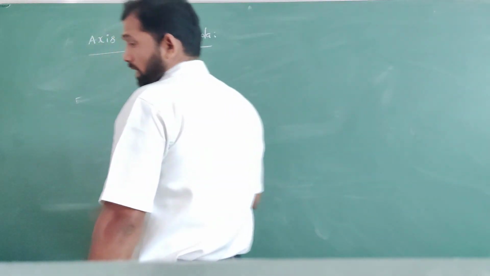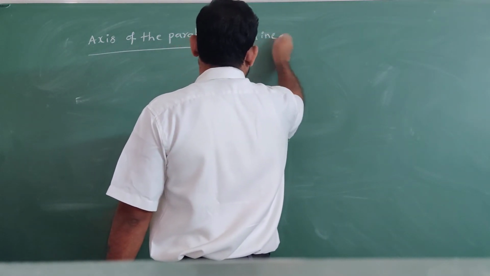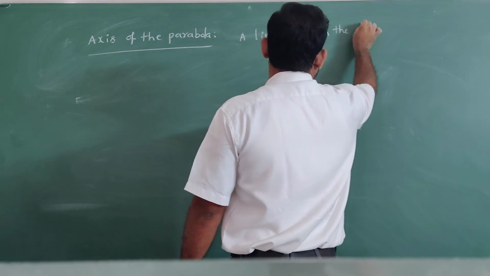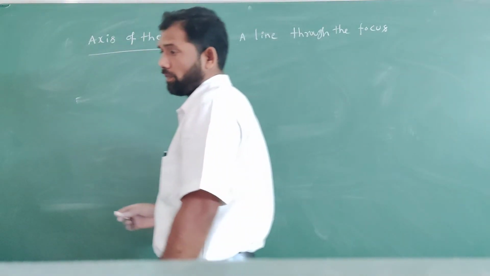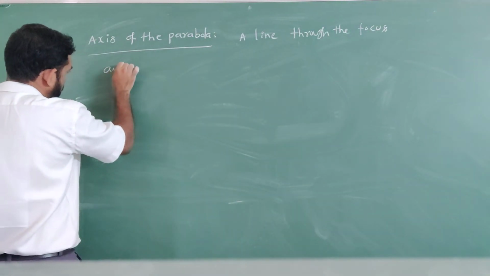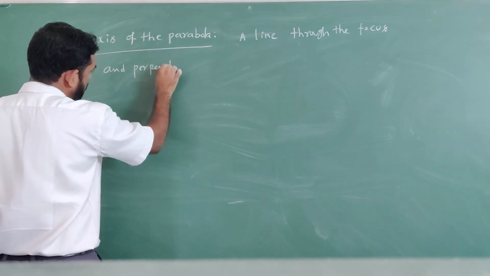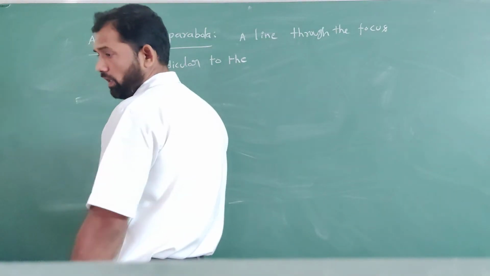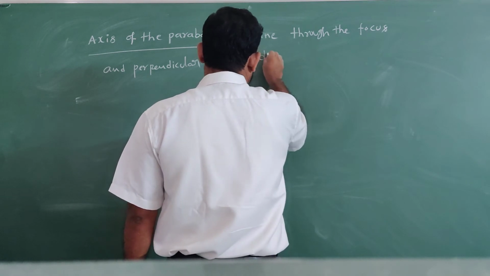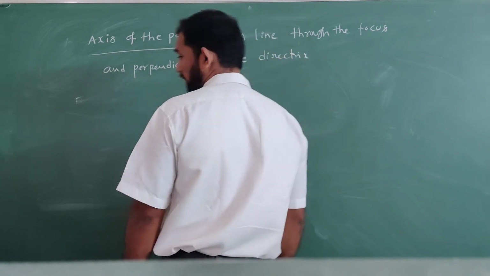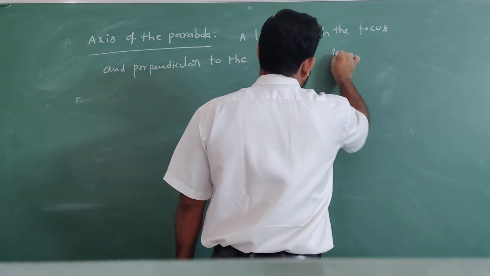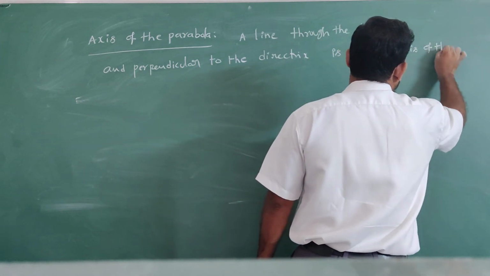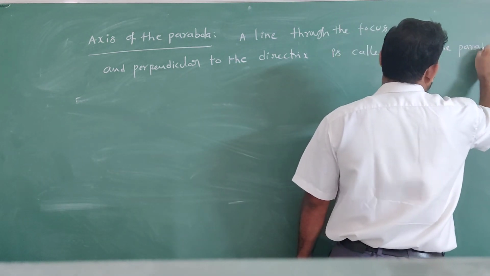Definition: a line through the focus and perpendicular to the directrix is called the axis of the parabola.